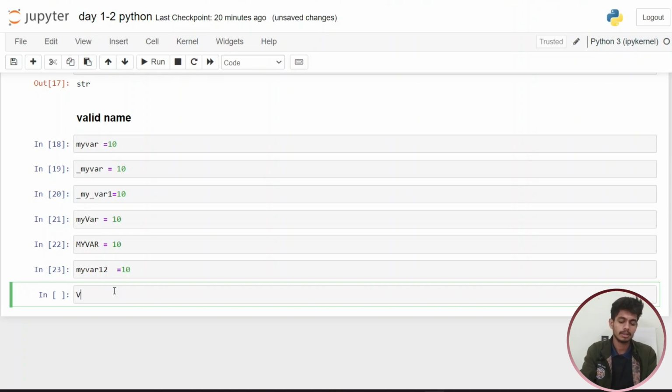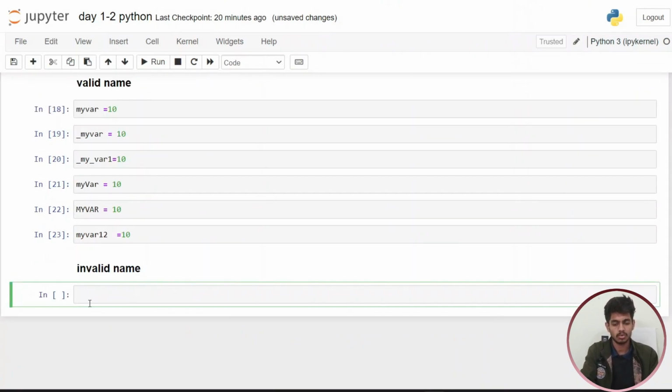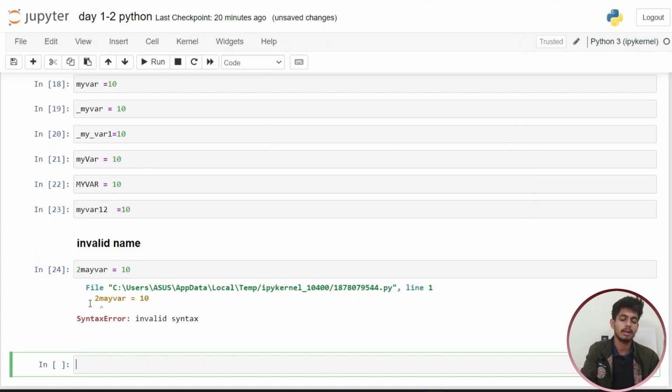After this we are clearing the concept of invalid variable names, which you should not use in your program, application or project. So for invalid variable names, we are creating a heading with the size of 3, and we are adding two more headings in this. Invalid variable names are those where we use number values at the start. So I use the number 2, and after this write myvar. It will give you an invalid syntax error because we are using an invalid variable name.